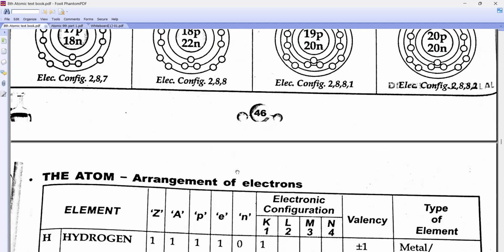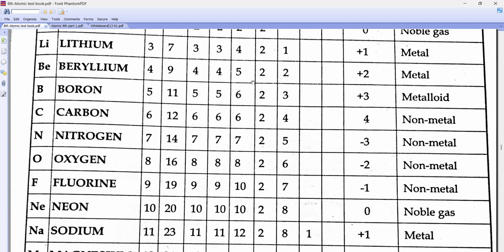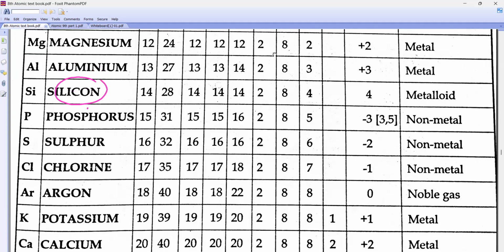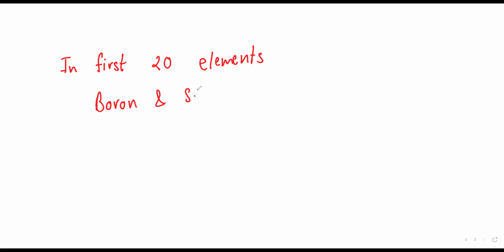In the first 20 elements, who is metalloid? They will ask, who is metalloid? In the first 20 elements, boron and silicon. Can you see this silicon? They are metalloid. So what I want all of you to do is write: in the first 20 elements, boron and silicon are metalloid.